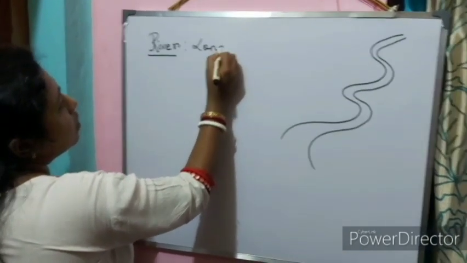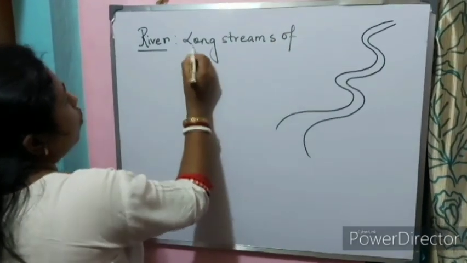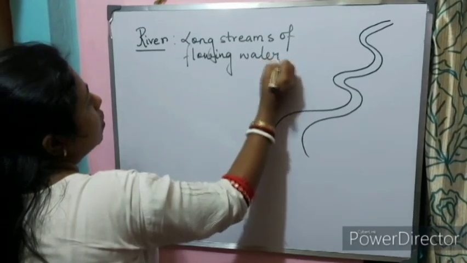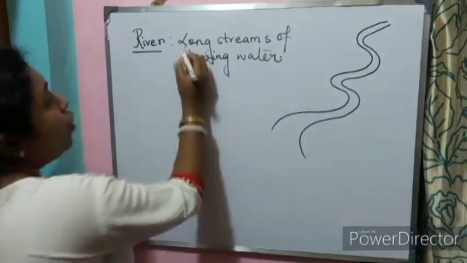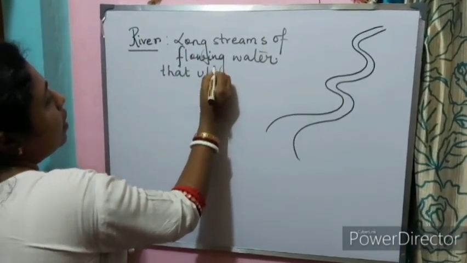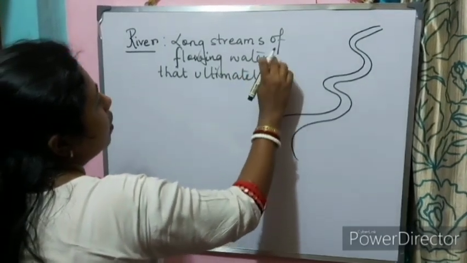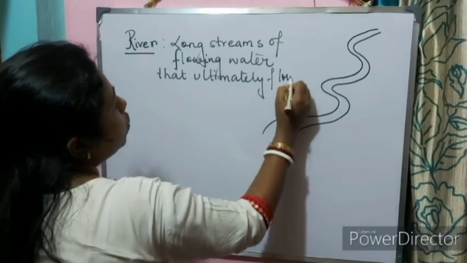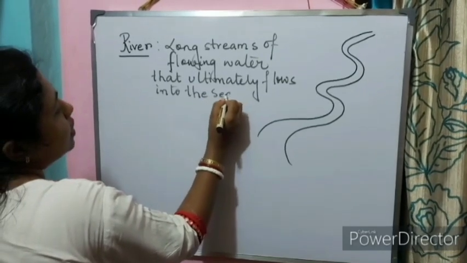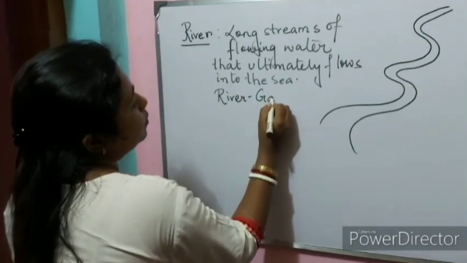Long streams of flowing water that ultimately flow into the sea. It's called a river. For example, river Ganga.